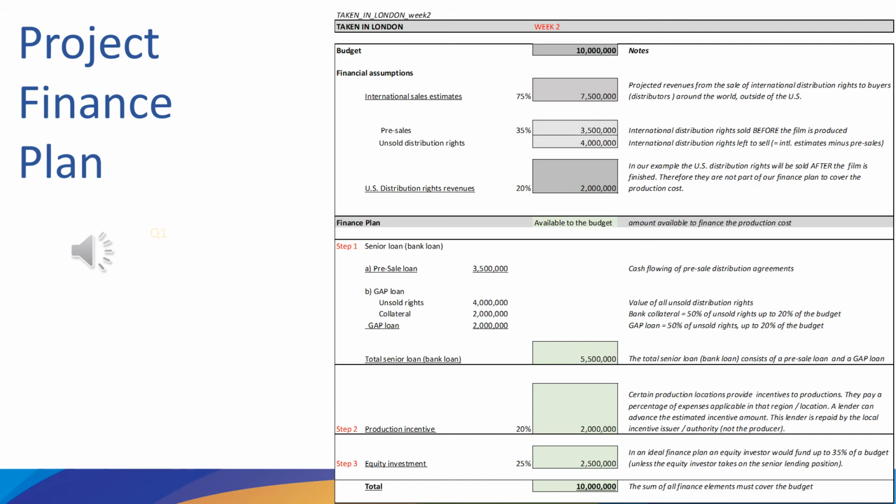The production incentive is cash flowed by an incentive lender, so that we don't have to do the movie in the incentive region and wait for the money to come in after we made the expense. So this incentive lender gives us an advance of what we will be getting later from the taxable region, and that is $2 million. Now with this advance, we can use this money to finance our $10 million budget. So that leaves 25% only for the equity investor with $2.5 million to finance. That gets us to a fully completed production budget of $10 million.